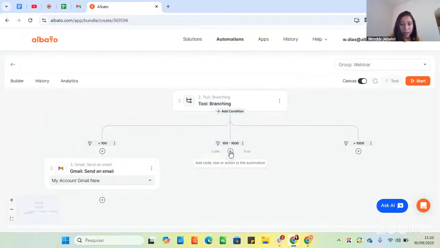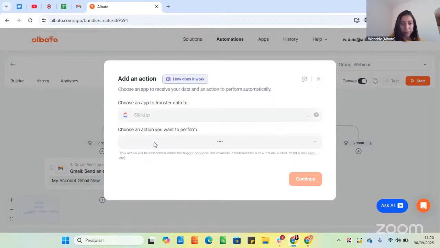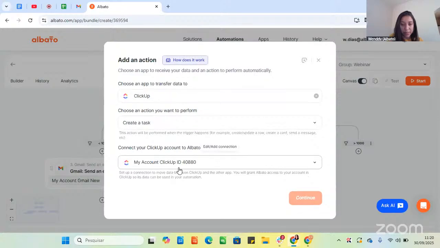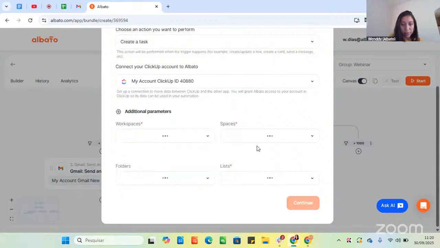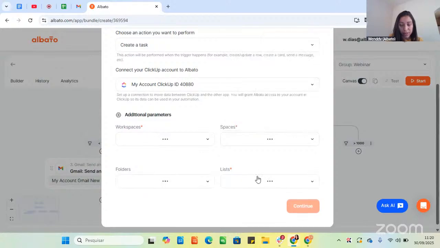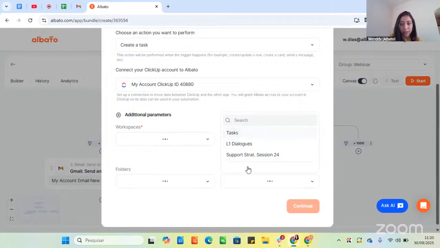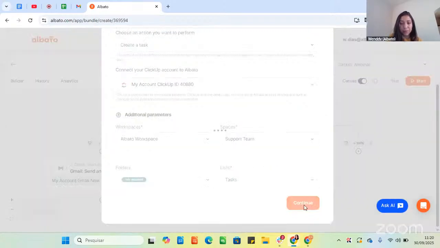Here, I will create the ClickUp action. ClickUp. So I will create a task for my team. I have already added my connection here. I will select the Albato workspace. In the space, I will add support team, and I can select a folder or even a list. So let me select tasks, and then I click continue.